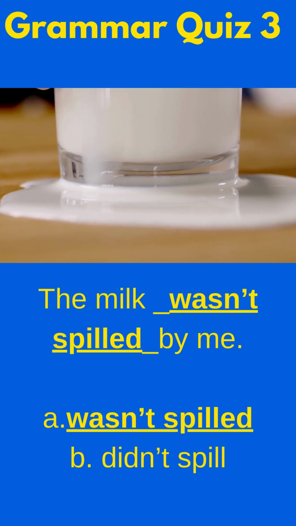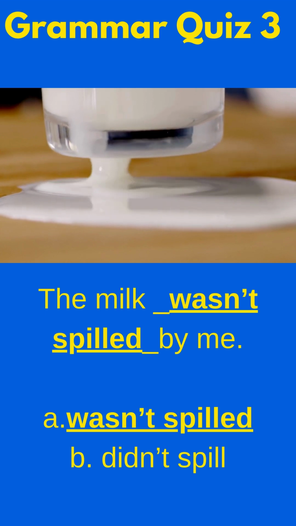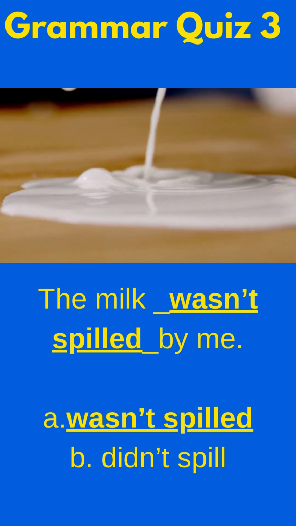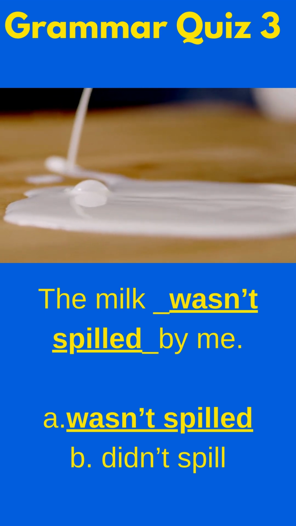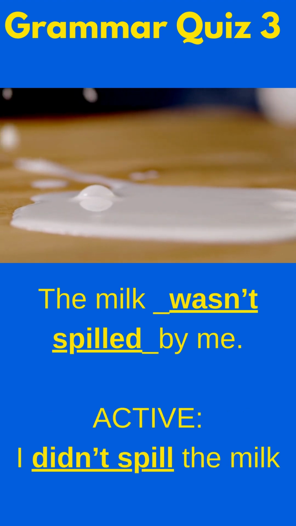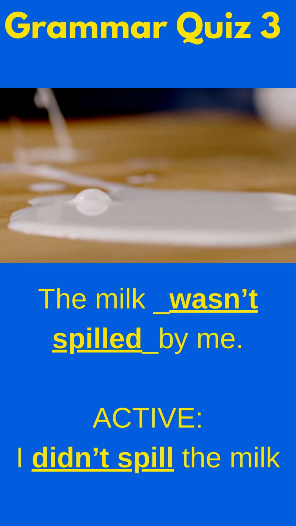If I want to use the form of the verb didn't spill, then I need to make the sentence active, which would be: I didn't spill the milk.